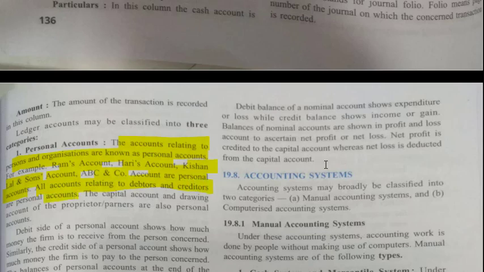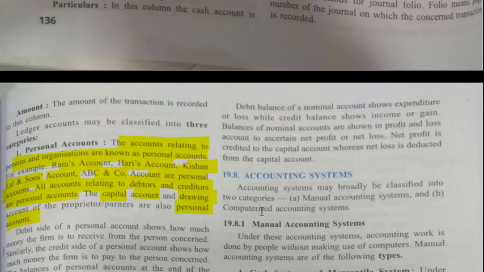Debitor and creditor: creditor is the person from whom I have to receive the money, and debitor is the person to whom I have to pay the money. So their accounts are also personal accounts. The capital account and drawing account of the proprietor or partner are also personal accounts. So you can remember all these words, that is drawing account, capital account, they are also personal accounts.